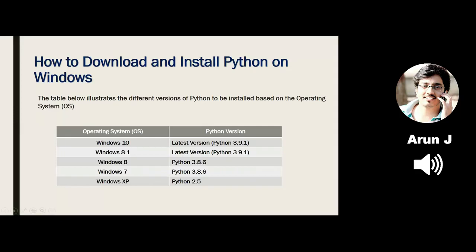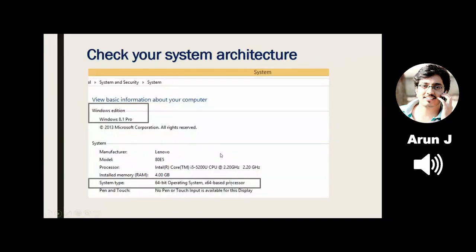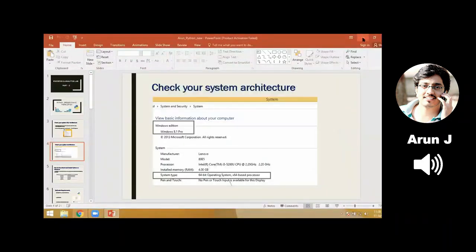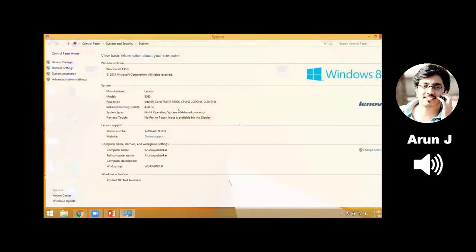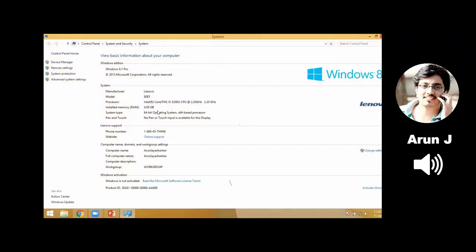Now I'm demonstrating how to check my Windows operating system and the processor type. I'm on the desktop, where we have the My Computer icon. On some PCs, it is written as This PC. I right-click on it and select Properties. Here we have the system configuration window.